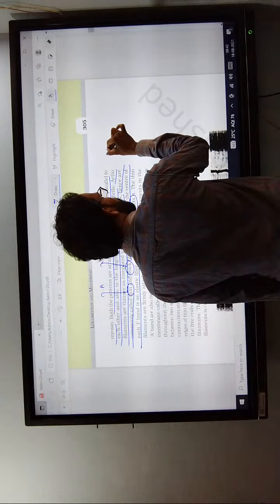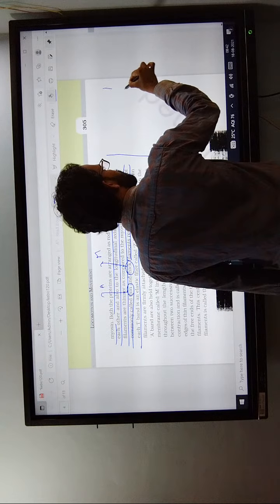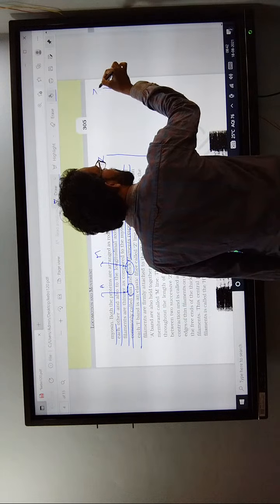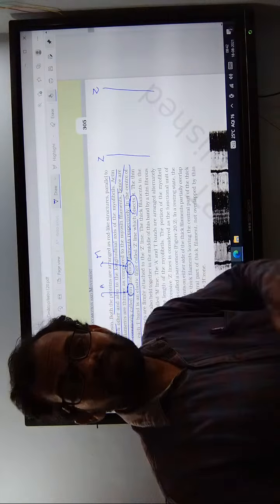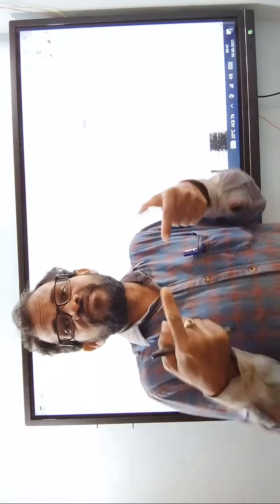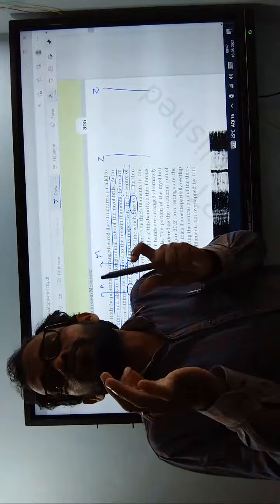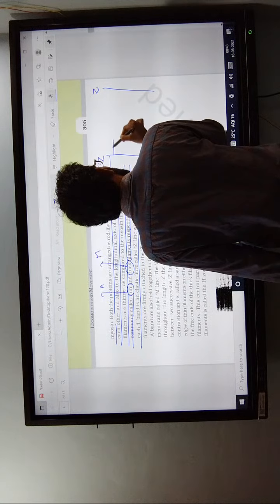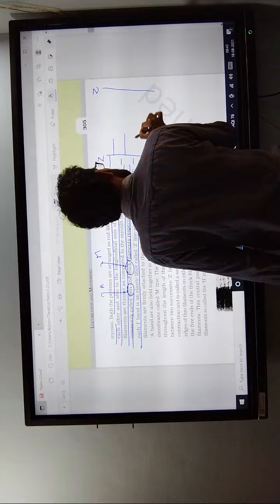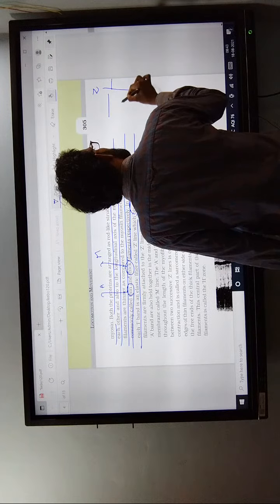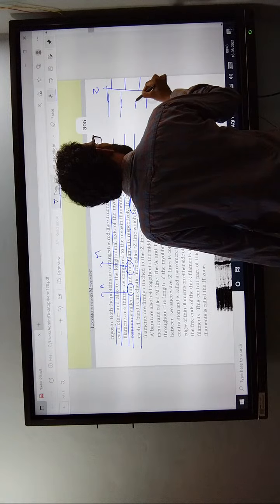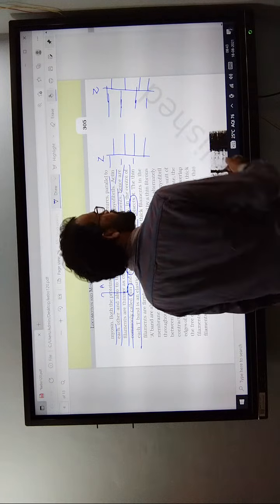In the center of the I band is the elastic Z line. This indicates the Z line. What is the function of the Z line? It is the joining of the two actin filaments.